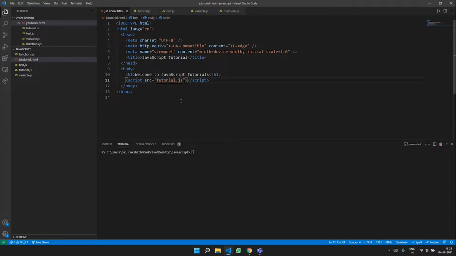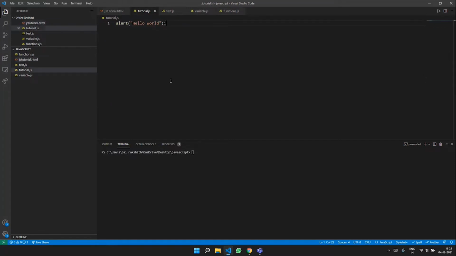So now what you need to do is just go to tutorial.js, and type alert hello world. We want to see an alert box popping up on our web page before we even visit the web page, right?